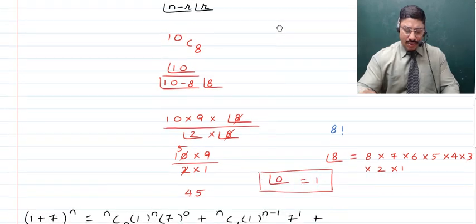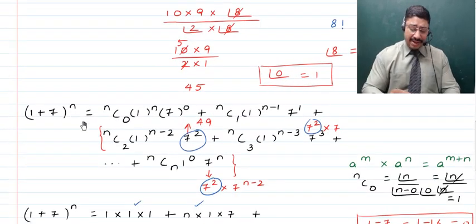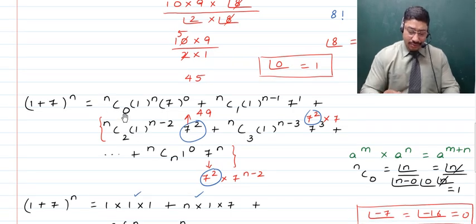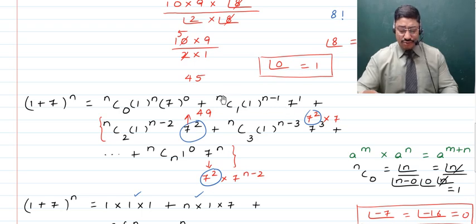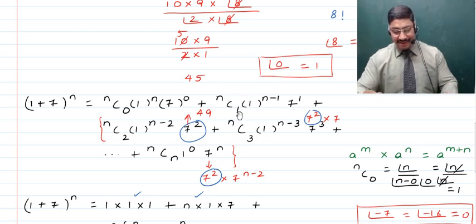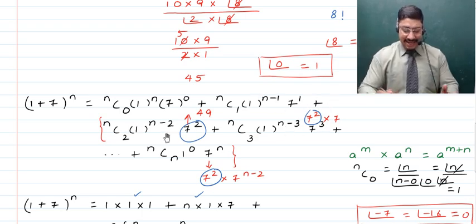Now children, in this case, when we further talk about the expansion of (1 + 7)^n, we get nC0, the first term 1 raised to the power difference of the numbers in the superfix and the suffix, that is n, times the second number 7 raised to the power number in the suffix, that is 0, plus nC1, 1 the first term raised to the power difference of the numbers in the superfix and the suffix, that is n minus 1, times 7 the second term raised to the power the number in the suffix, that is 1, plus then again the same thing, that is nC2, the third term, times 1 the first term raised to the power difference of the numbers in the superfix and the suffix, times the second term 7 raised to the power the number in the suffix, and all that continues.